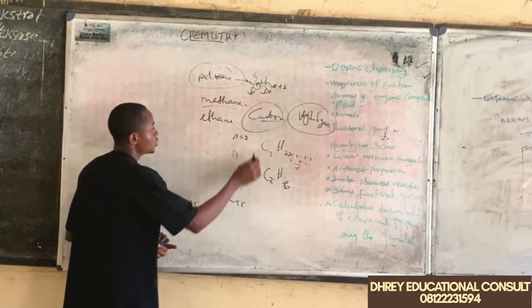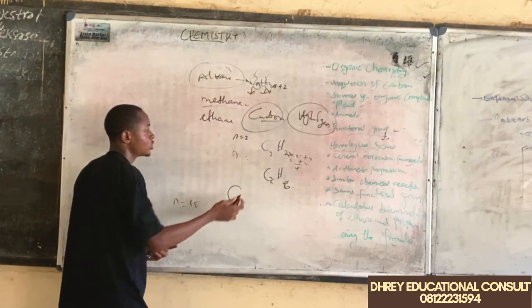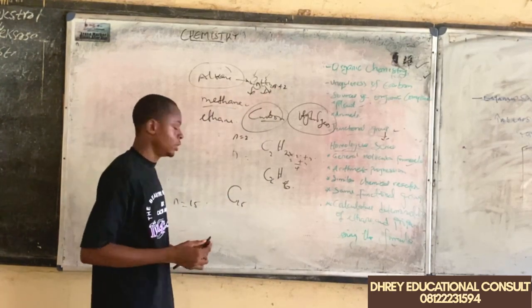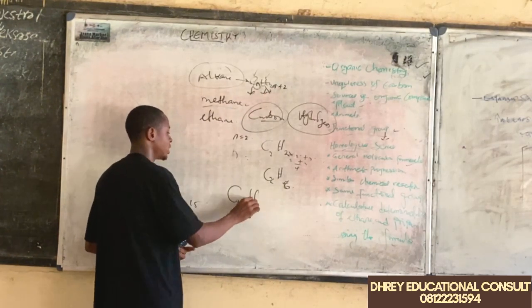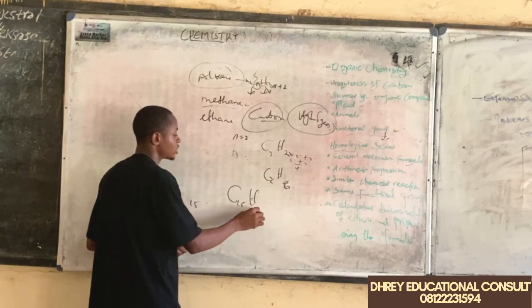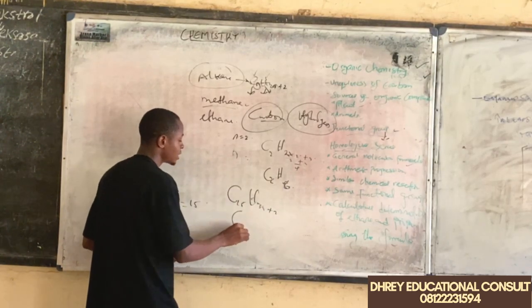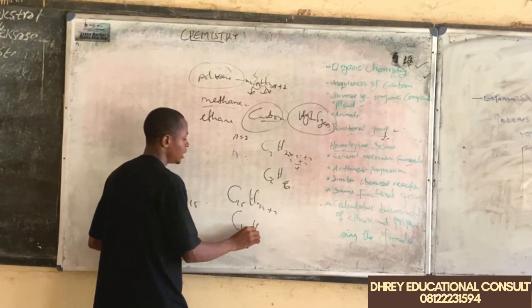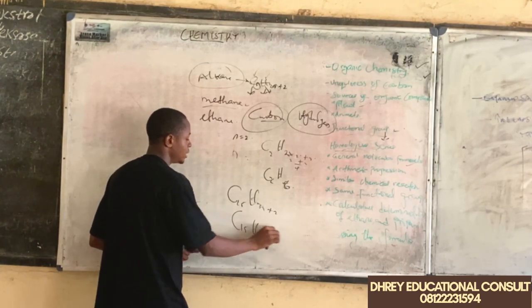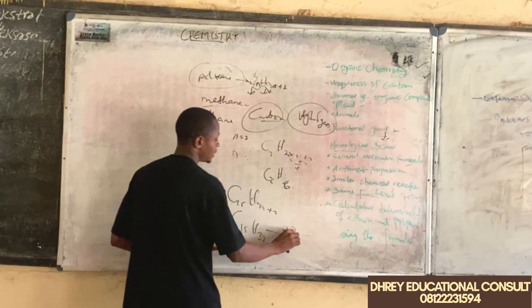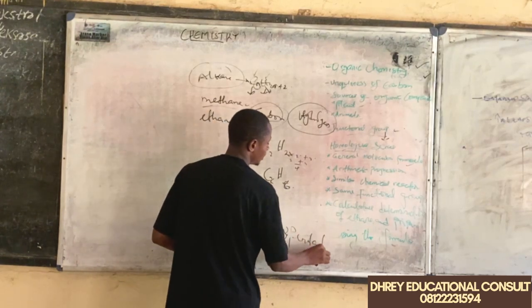C15, 2 times N, which is going to give us what? 30, right? Correct. So we have H here. 2 times 15 is going to give us 30, plus 2. We are going to have C15H32. And this is called pentadecane.